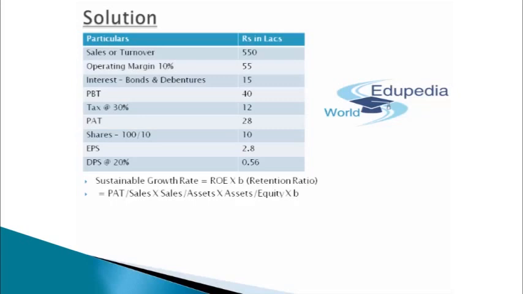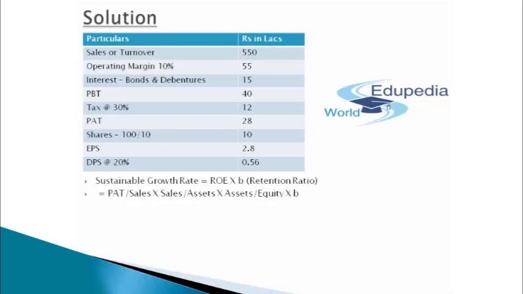Equity is the amount which has been invested in any kind of business, and out of the same, I'm earning some profit, which is PAT. So I can simply say my return on equity will be PAT whole divided by equity. Let's suppose I invested 100 rupees and out of the same, I earned 10 rupees. So I can simply say my return on equity will be 10%.